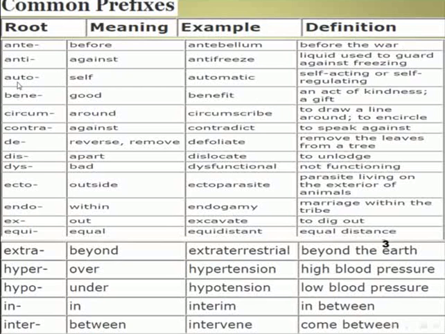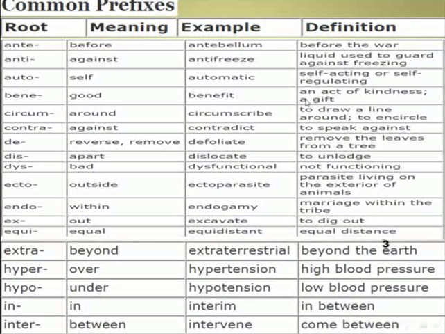A prefix: auto. The meaning for auto: self. Example: automatic. Definition for automatic: self-acting or self-regulating. Another common prefix: bene. The meaning: good. Example: benefit.